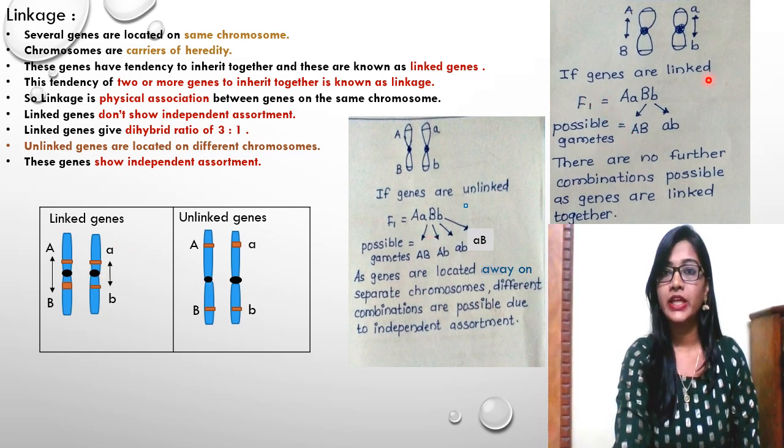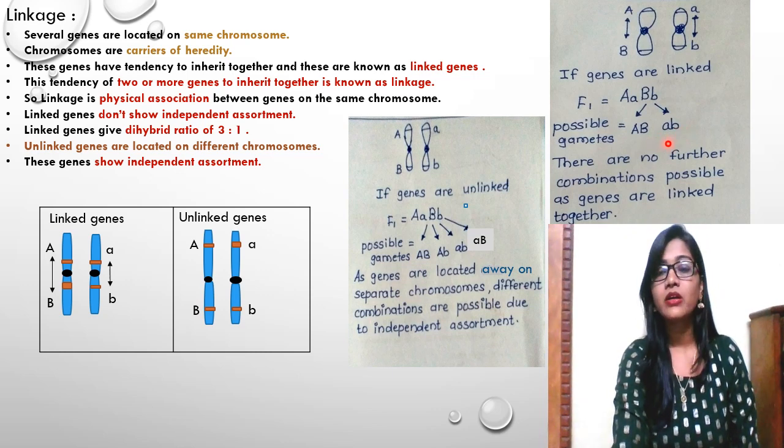So we'll take one example. If the genes are linked, then in the F1 we will get the gametes capital A, small a, capital B, small b, and the possible gametes are capital A, capital B, and small a, small b.